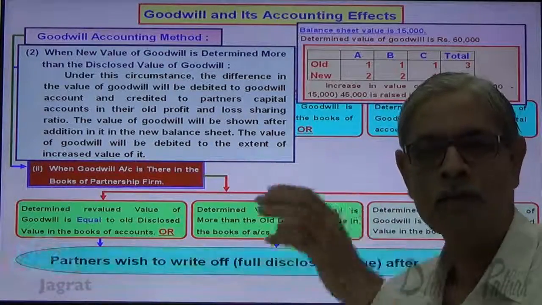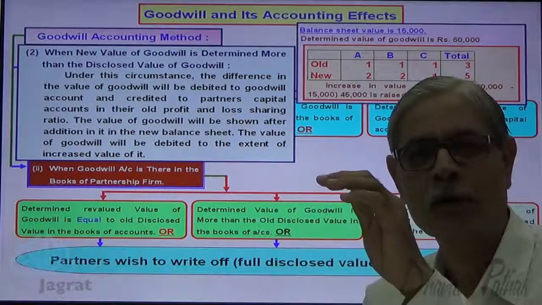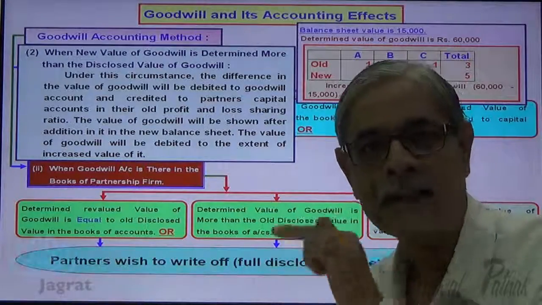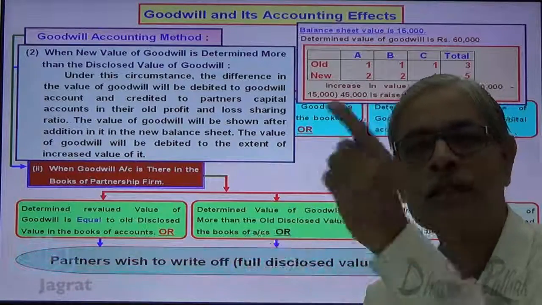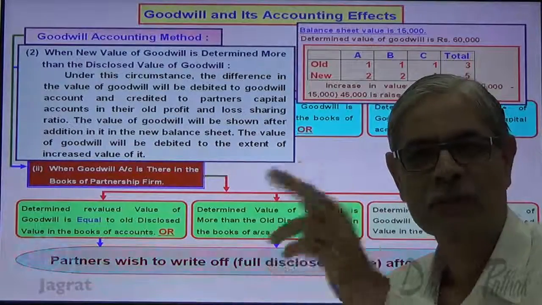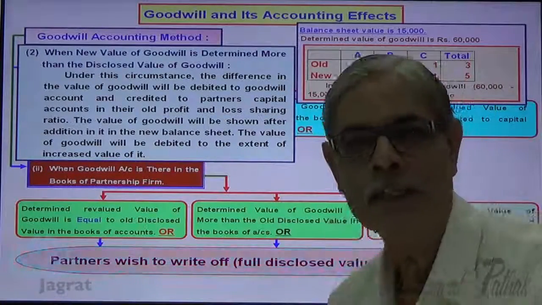So 24,000, 24,000 and 12,000 will be debited to the respective capital accounts of A, B, C, and the goodwill account gets credited 60,000. By crediting 60,000, the goodwill balance will become 0, because it was 15,000, raised 45,000, so the debit balance was 60,000. Now by writing off I have credited 60,000, so the balance of goodwill account will be 0.